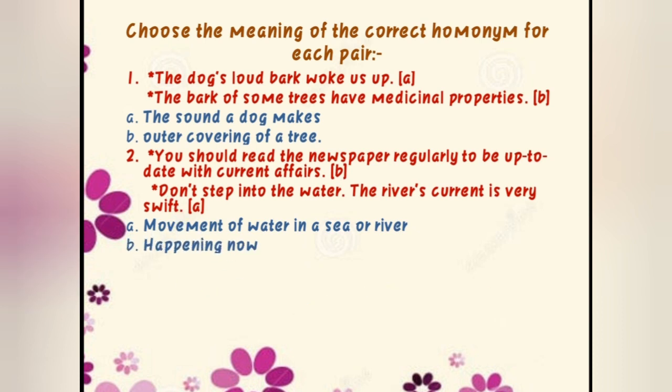The next one, happening now. So what is happening? You should read the newspaper regularly to be up to date with current affairs. Okay, so accordingly we are going to use. Now in this, what is common? Current. So now current, spelling is same, pronunciation is same, but we have different meaning. Here current affairs means what is happening now. But in the second sentence, current means movement of water in a sea or river.